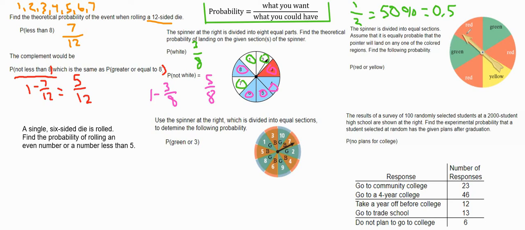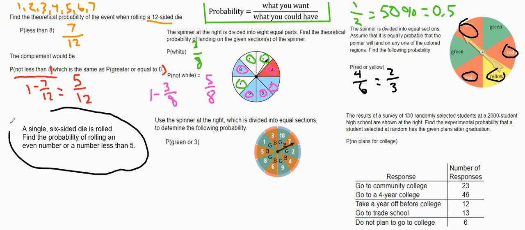The one on the top right, we've got equal sections. And we're going to assume, with probability, there's no tricks, that each one is equally represented. And we want to find the probability that we get a red or a yellow. So we count how many red or yellow there are. So there's 1, 2, 3, 4. So there's a 4 out of 6 chance. And if they want it simplified, we divide the top and bottom both by 2 because they're both even, and that would give us 2/3.